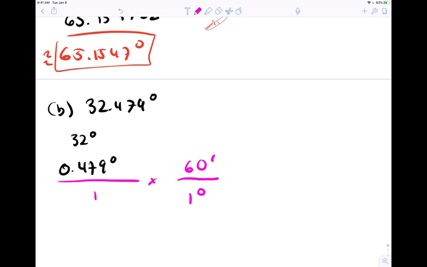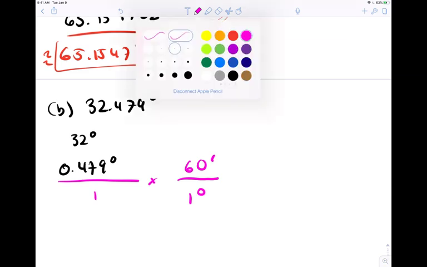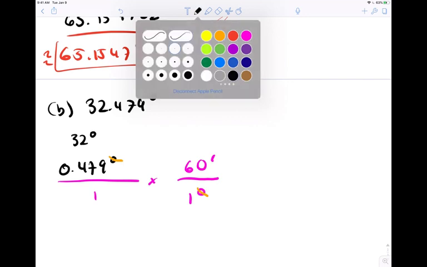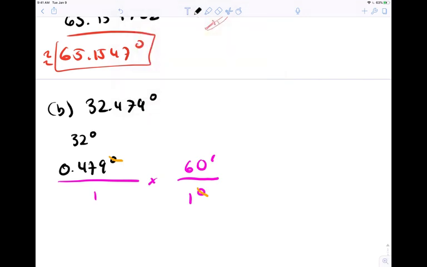All right, so let's do something similar. So we cancel the units of degrees. So this result will give it to us in minutes. So this is going to be, let's see. Hey Siri, what's 0.479 times 60?